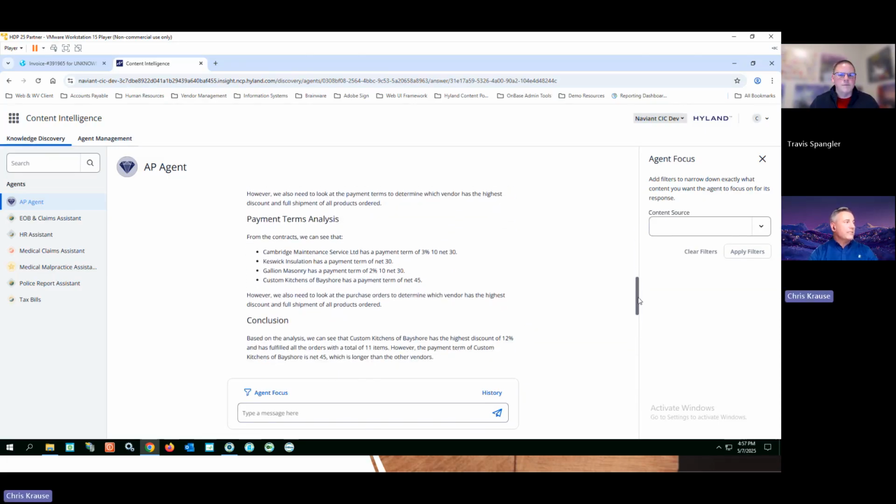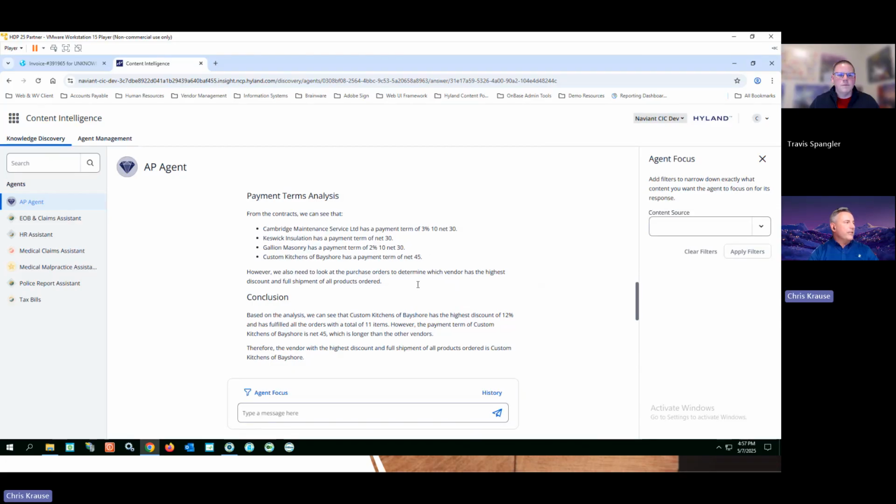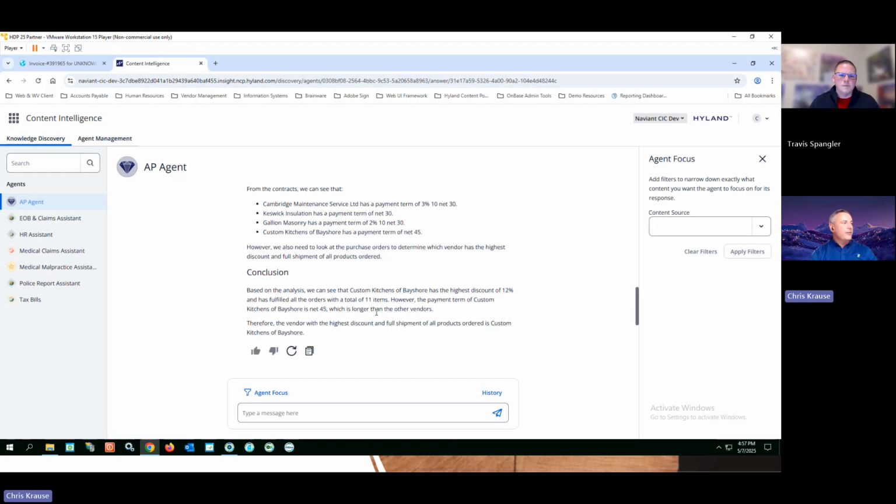It also did some payment terms analysis directly for me. And you can still see here, based on all the different ways that it did the analysis, even based on payment terms, Custom Kitchens of Bayshore still won. They were still the best with a discount, and they gave you a little longer term than other vendors to pay it. So I'm probably going to want to buy more things from them, improving my vendor relations, which I just absolutely love.